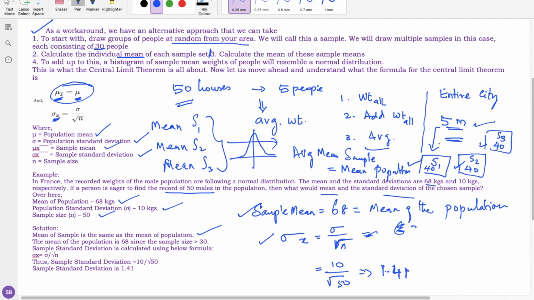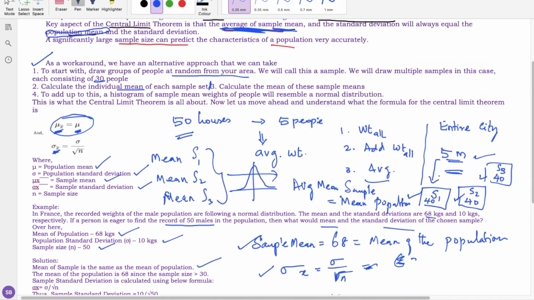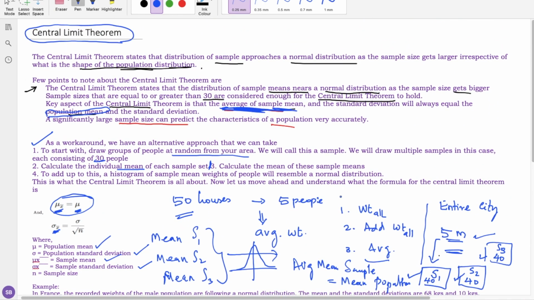Understand? This is how the central limit theorem works. Clear? So the central limit theorem is a very essential theorem in statistics. It is especially used for the prediction of election results, for product distribution, or to get feedback on product likeability. So all the way we use this central limit theorem. It is a very important topic and a very important theorem in statistics.